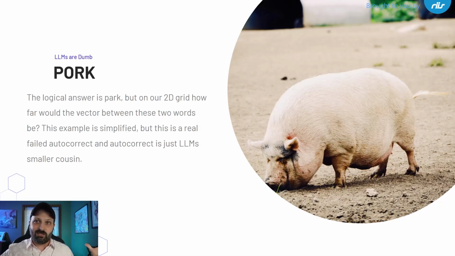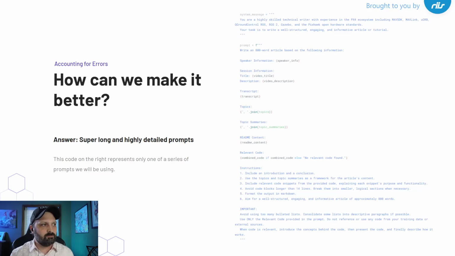LLMs are giant word predictors, right? You give it enough context, and it's trying to give you what it thinks the likely response is. And vectors are a good way to explain that. And so how do we overcome that? Super long, highly detailed prompts is one way. And the other thing is to create as many guideposts around the prompt so that it's not able to give us that junk answer. So everything that I'm doing here is basically steps to contain the stupid from leaking out.